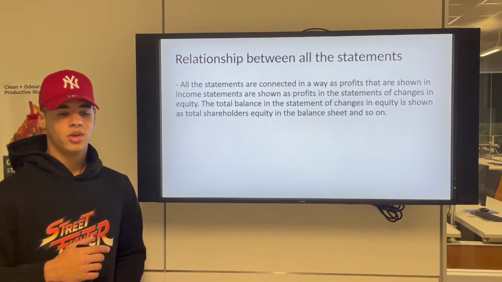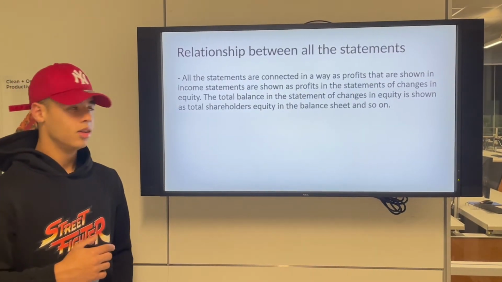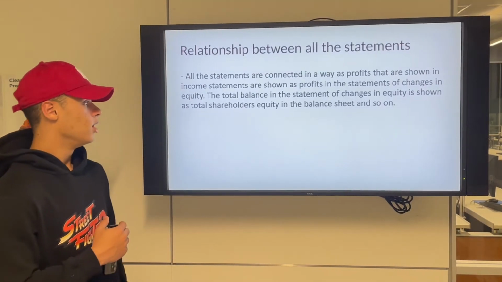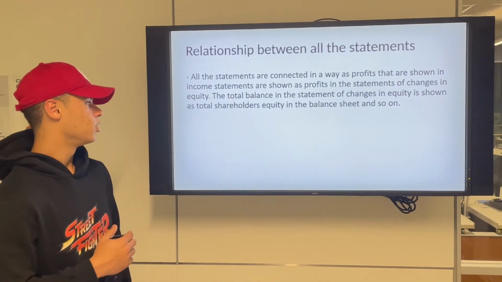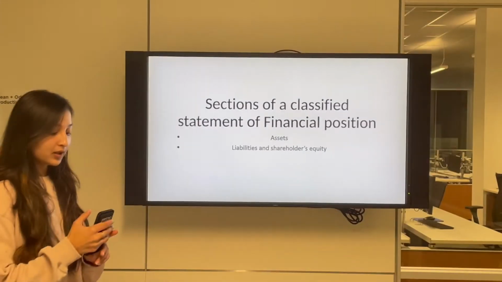All of these statements are related in a way. For example, the profit that is shown in an income statement is shown as profit in the statement of changes in equity, and the total balance in the statement of changes in equity is shown as total shareholders' equity in the balance sheet, and so on.